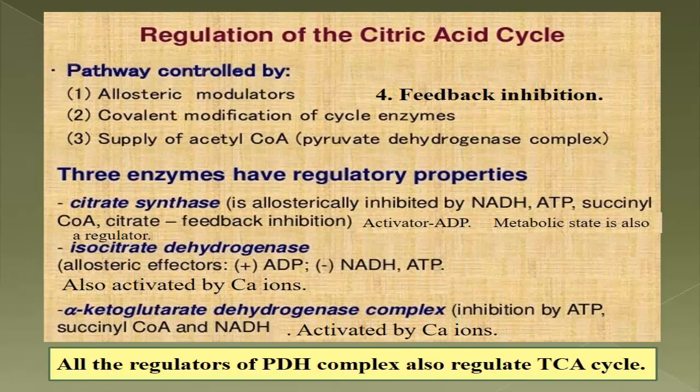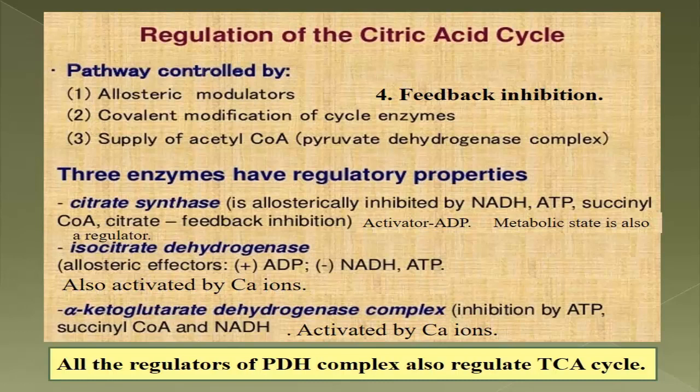Now from the classes on the regulation of enzyme activity, you all know that there are mainly 3 to 4 ways of controlling any enzyme-catalyzed reaction: allosteric modification, covalent modification, or the supply of substrates for the enzyme. Now let's see how these 3 enzymes are regulated.